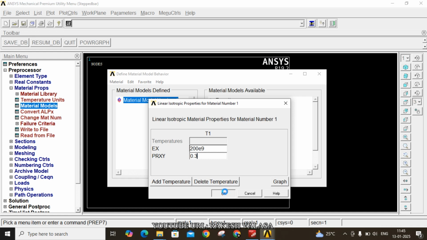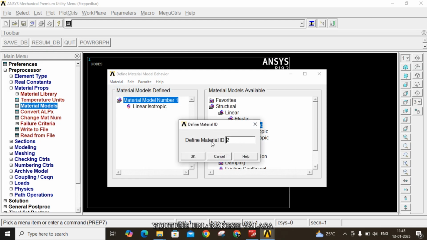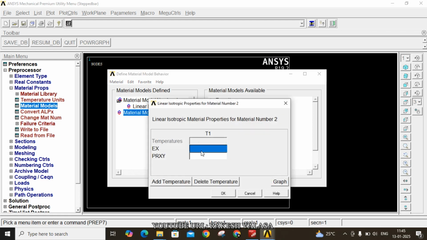Now click on OK. Now create one more material. Go to the menu bar, material, new model, define material ID as 2. Now click on OK. Elastic, isotropic, enter the new model Young's modulus, that is 100 GPa, so that is 100 E9 Newton per meter square, Poisson ratio 0.3, then click on OK.